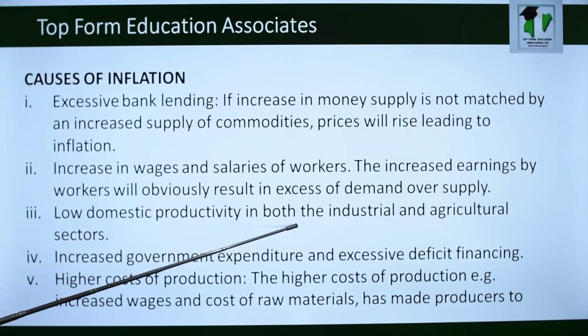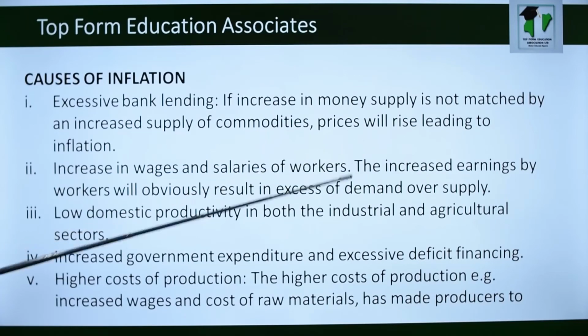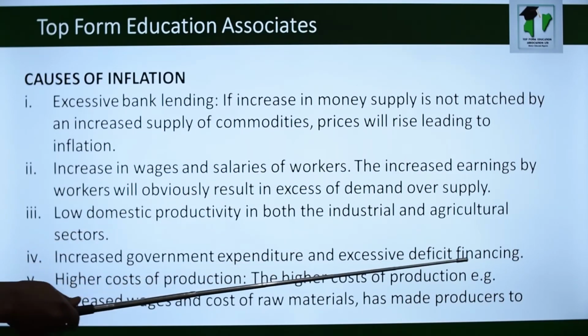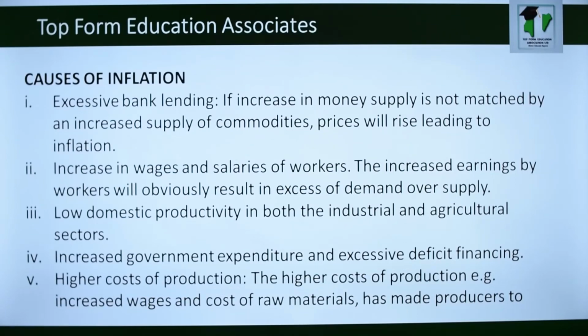After low productivity, talk of excessive bank lending. When the interest rate is low, people can easily rush to the bank and borrow, flooding everywhere with currency. Increase in wages and salaries will also lead to inflation. Increased government expenditure and excessive deficit financing, when the government is always borrowing.